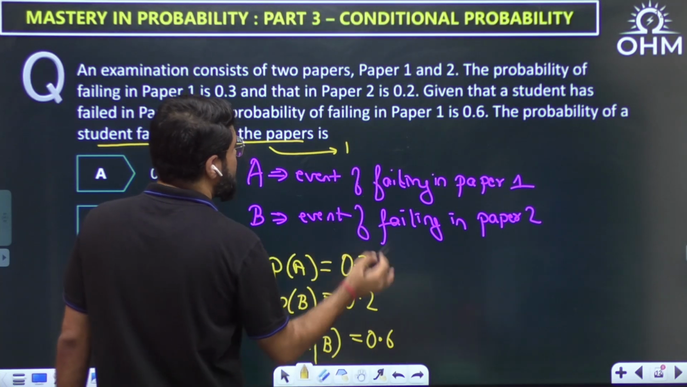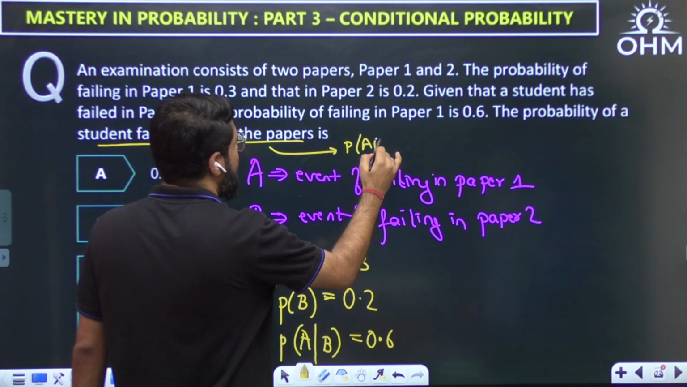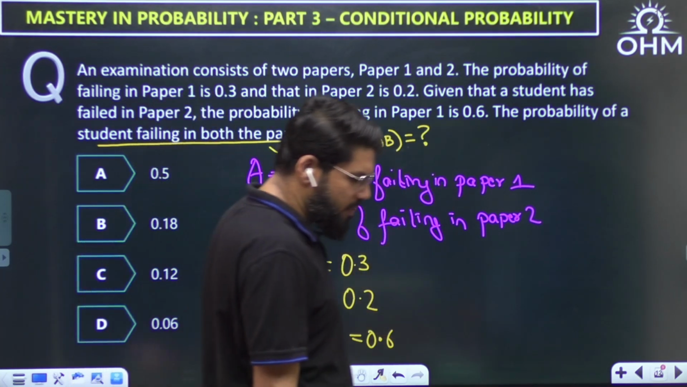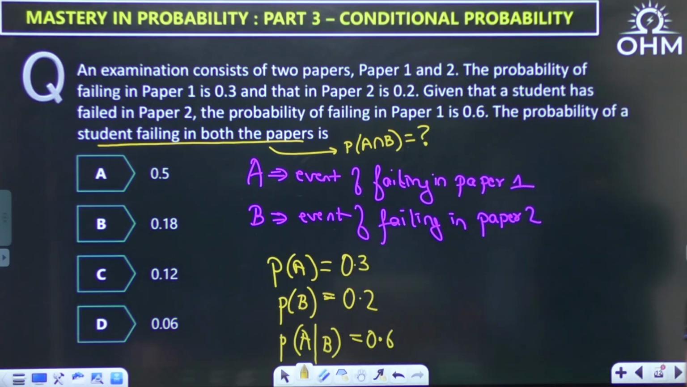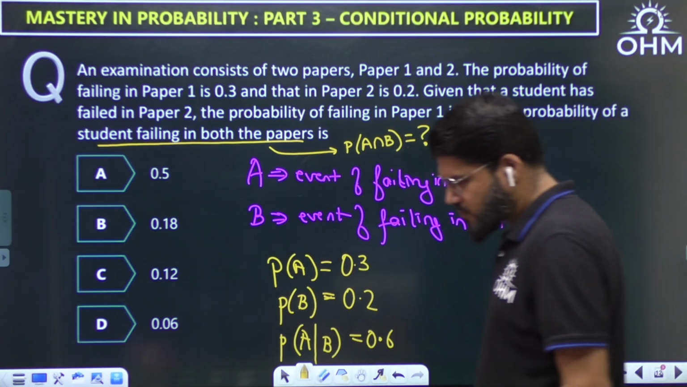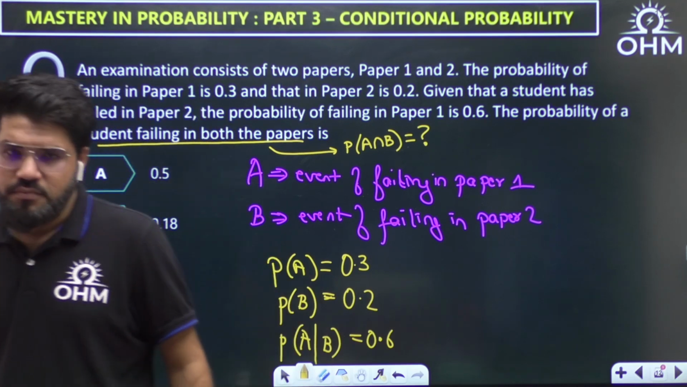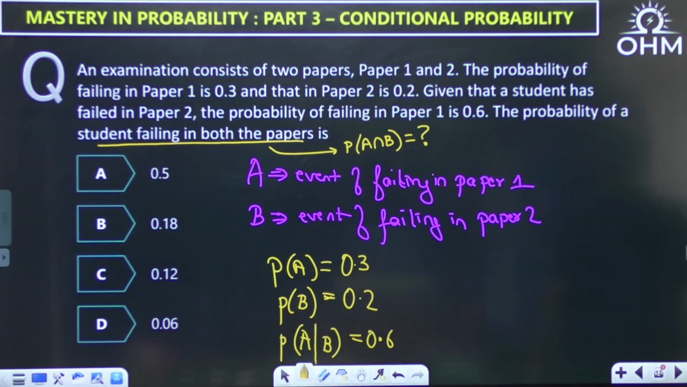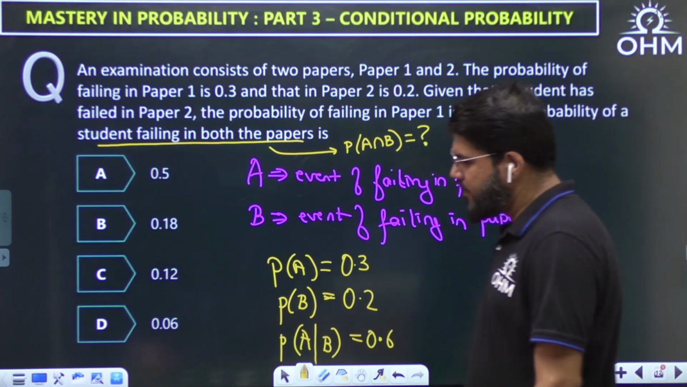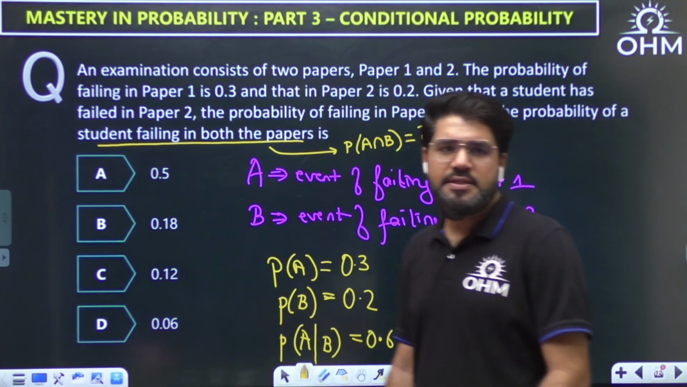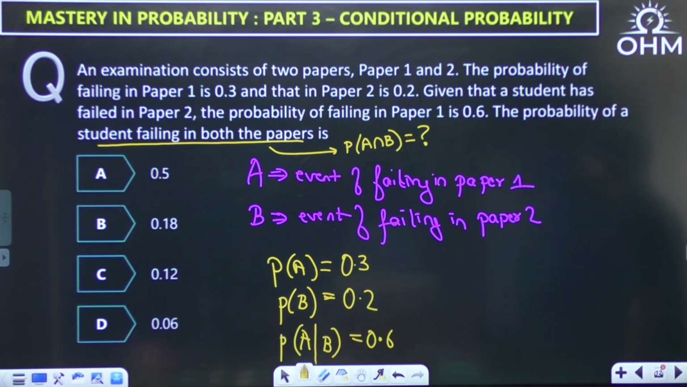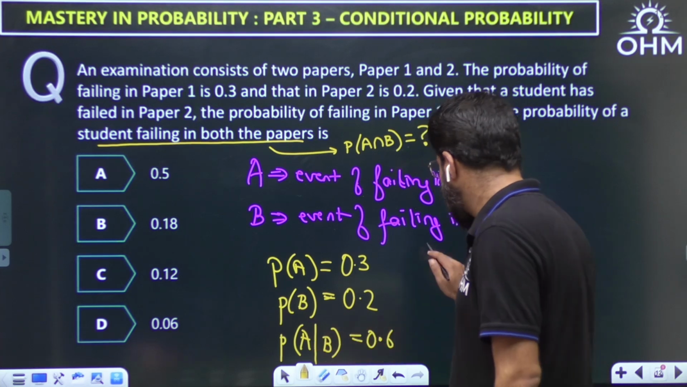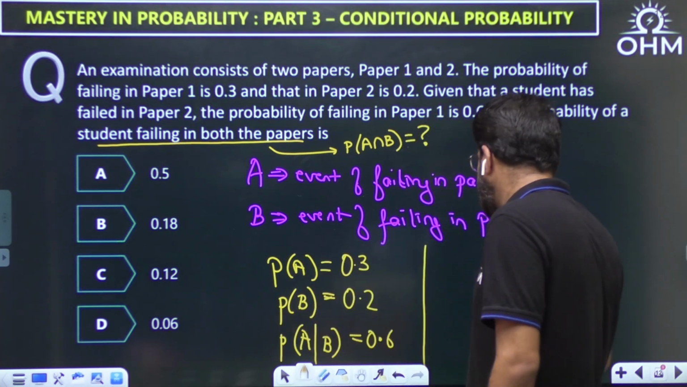So the question is asking you what is the probability of A intersection B? That is what is the question. Probability A intersection B. That's it. Let's figure out now what is the probability of student failing in both the papers. So we can solve it by this conditional probability formula only, na?